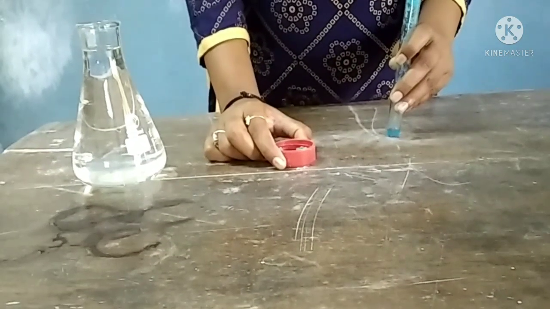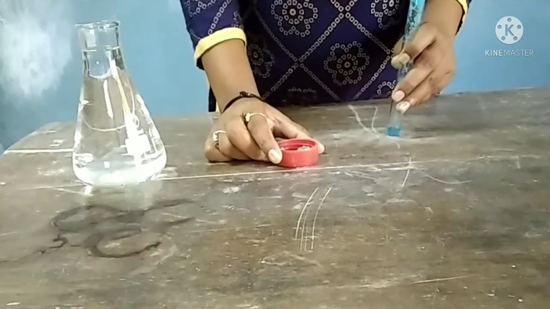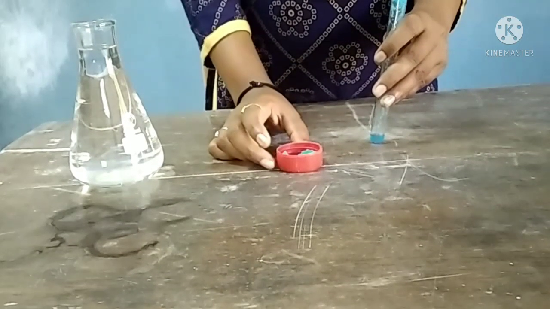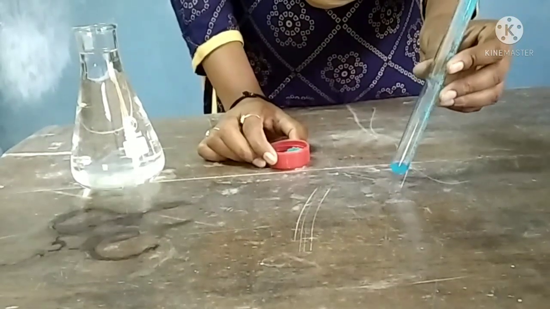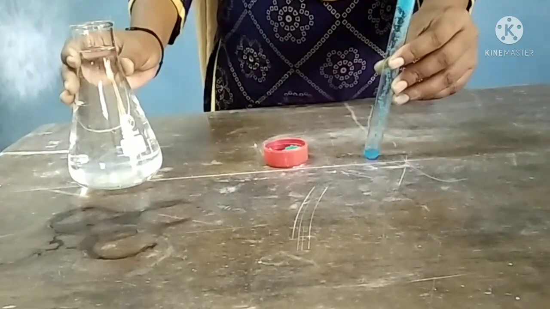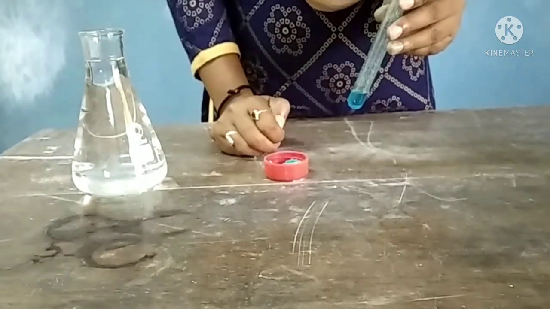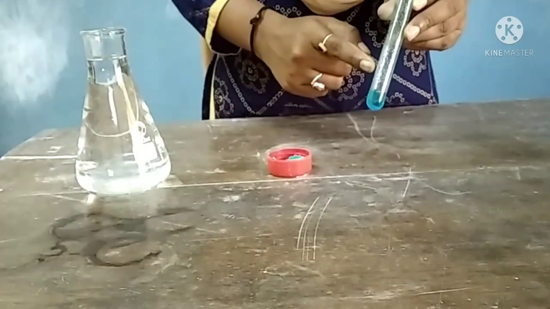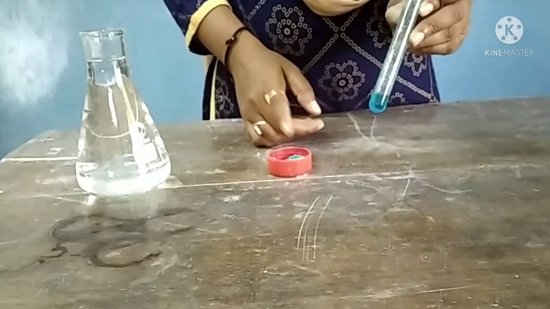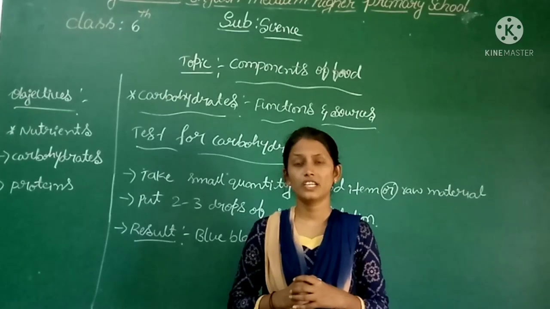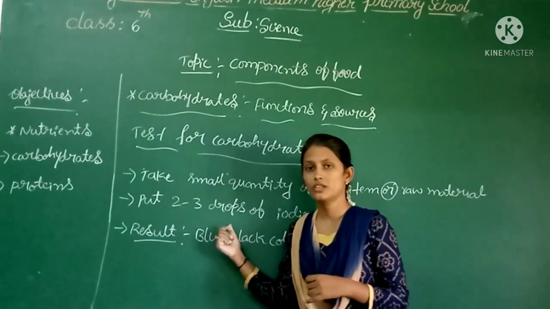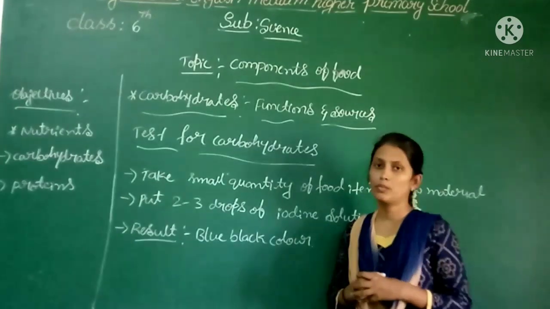Now let us prepare the solution of copper sulfate. Copper sulfate solution can be prepared by dissolving 2 grams of copper sulfate. Here I have taken a little quantity of copper sulfate in a test tube. To this I will add a little quantity of water. Yes, dear children, this is the copper sulfate solution, prepared by using the copper sulfate compound with water. We have seen how we can prepare the iodine solution for the test for carbohydrates.